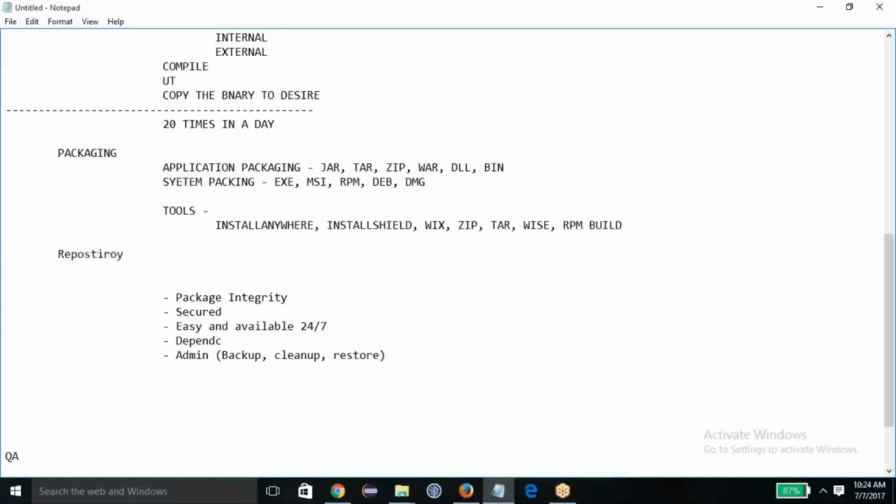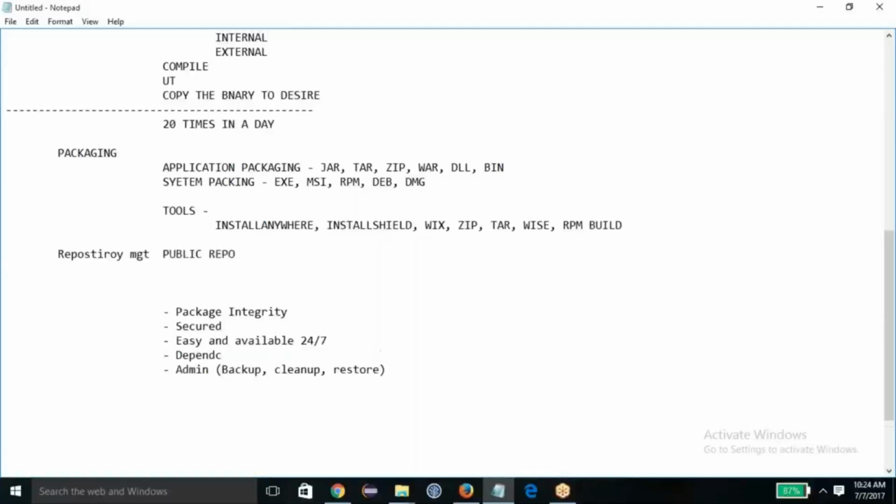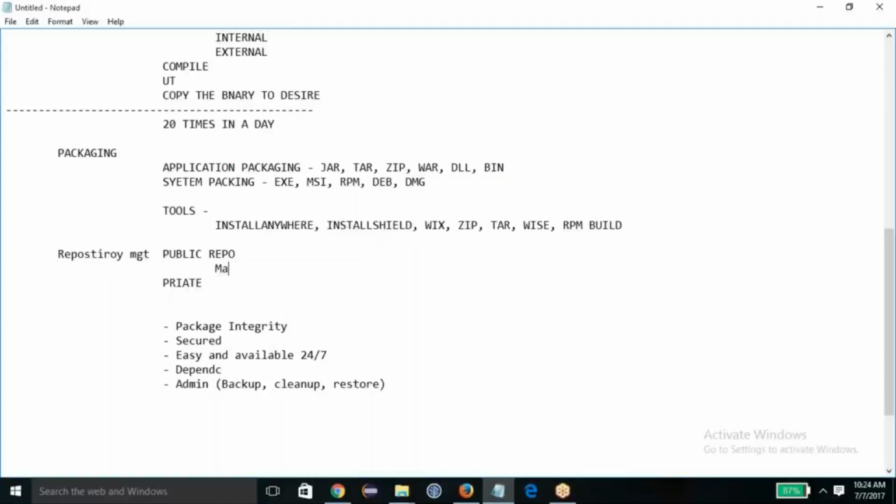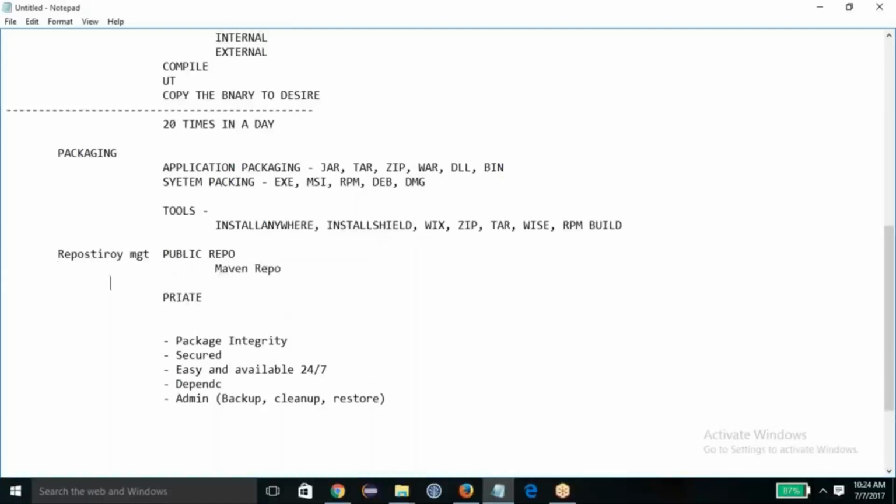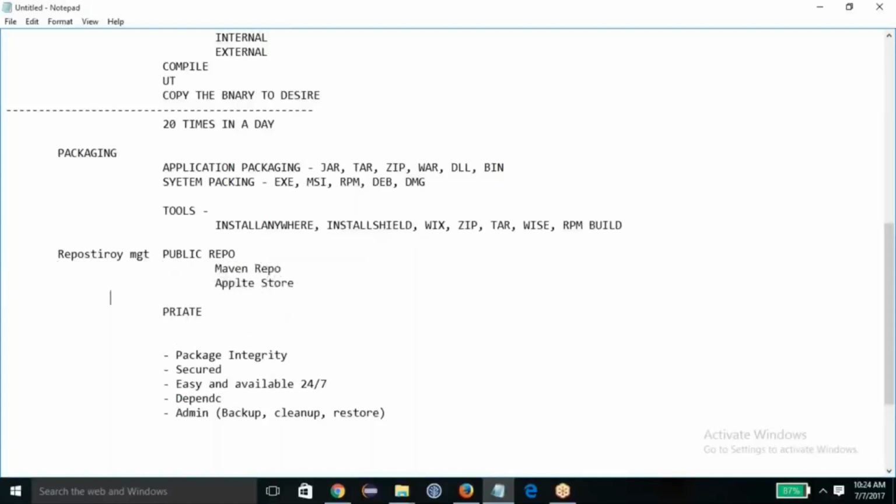Now there are two kinds of repository management system: one is a public repo, and another is a private repo. Public repos are things like the Apache Maven repo, the Apple Store, and the Play Store where you get the Android packages.